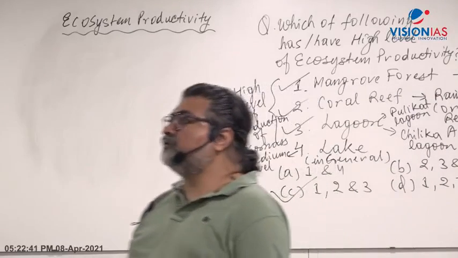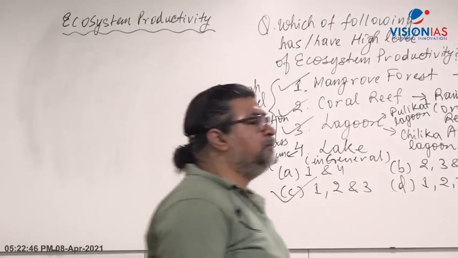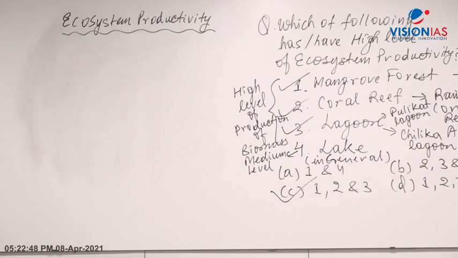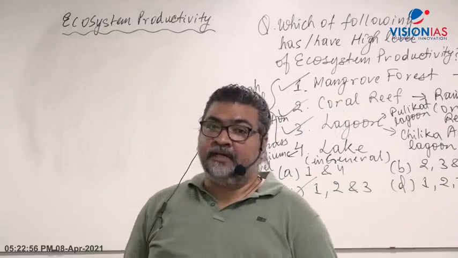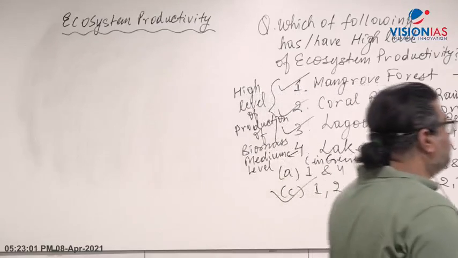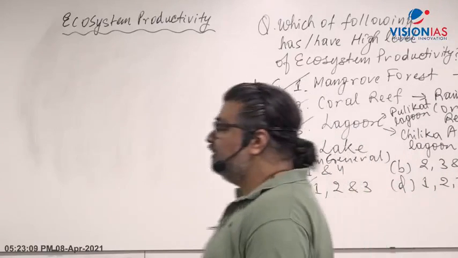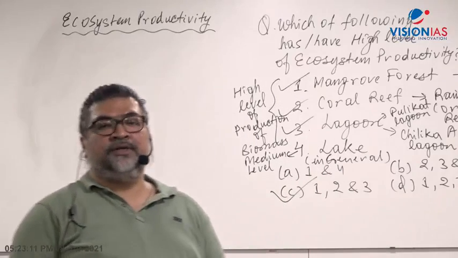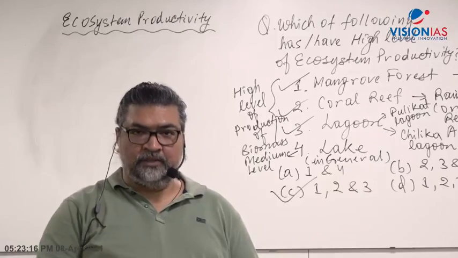Ecosystem productivity refers to generation of biomass or storage of energy per unit area, per unit time. Give a full stop there.